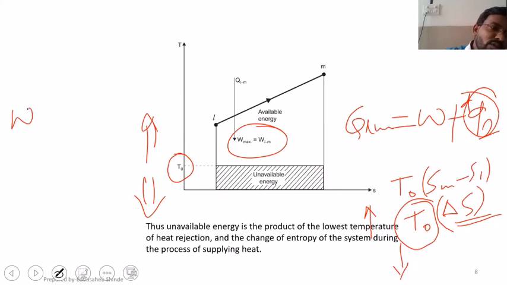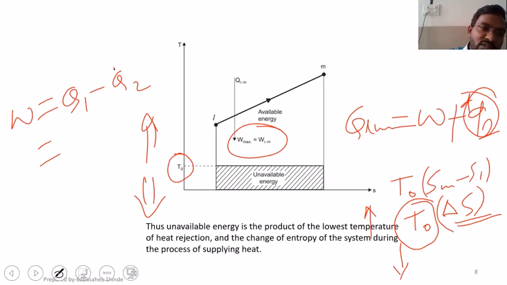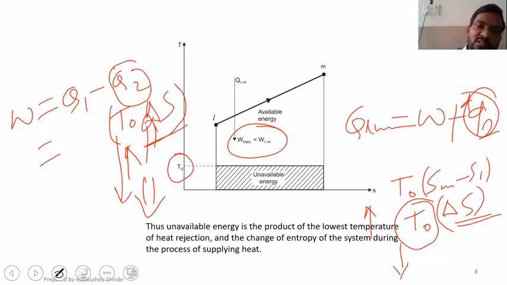Okay. W is equal to Q1 minus Q2. And this Q2 is nothing but T0 into delta S. So if I increase the T0, this whole thing will increase. If I decrease the T0, this whole thing will decrease. So this value will increase with increase in temperature, and this value will decrease with decrease in temperature. And the smaller the value, Q1 will be more or work produced will be more.